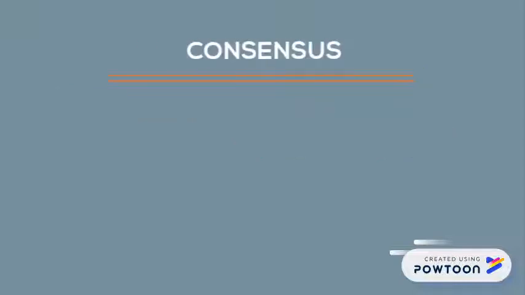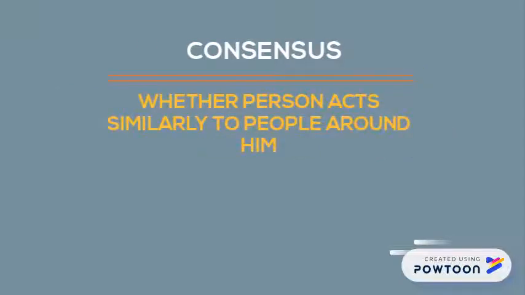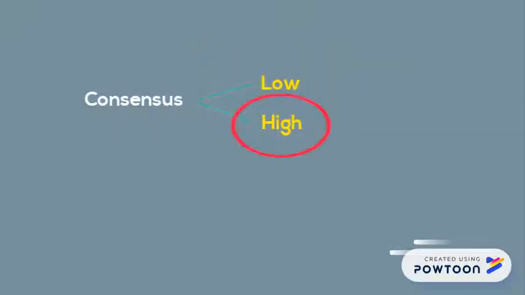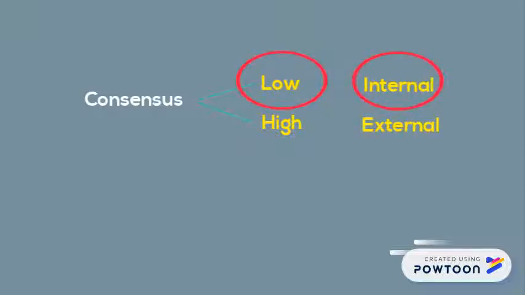Lastly, consensus is whether a person acts similarly to the people around him in a particular situation. For example, if a group of students are late, which shows high consensus, the professor will be more forgiving as he may assume that it could be because of external reasons. On the other hand, assuming that only one student is late while the rest are on time, the professor may assume that he is not disciplined due to low consensus. The professor thus attributed his behavior to internal reasons.